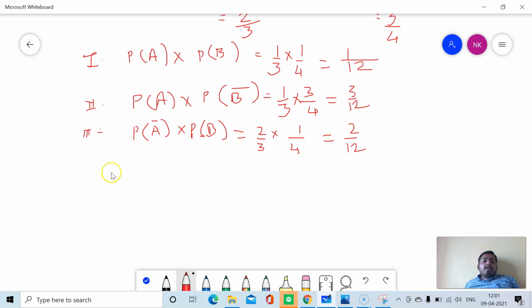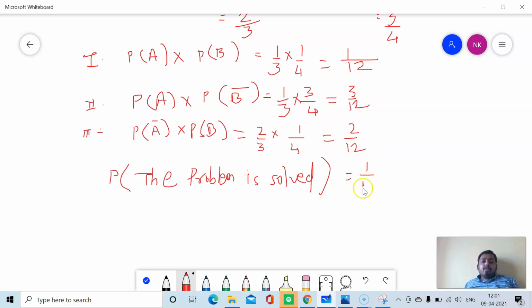Now the total probability that the problem is solved is equal to the first case probability, 1 upon 12, plus 3 upon 12, plus 2 upon 12.